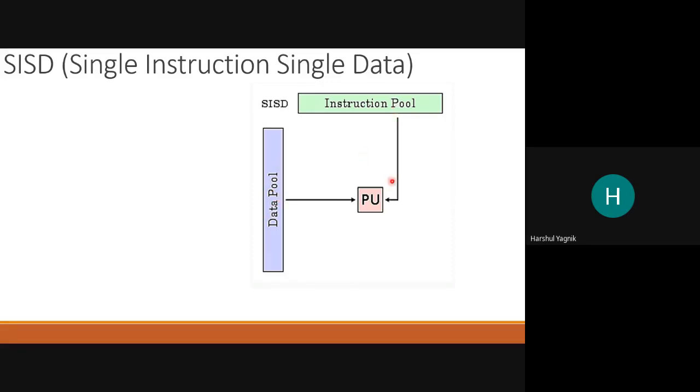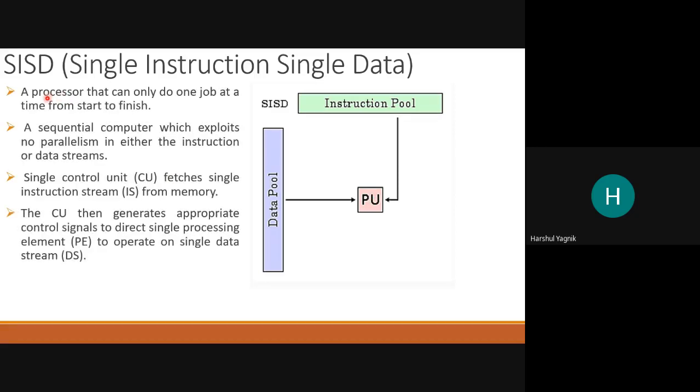And both instruction and data are pooled, and the processing unit performs operation on opcodes of instruction and operand data. So this kind of processor falls into this classification, SISD.